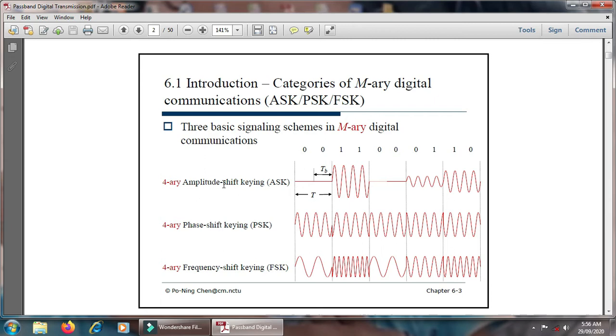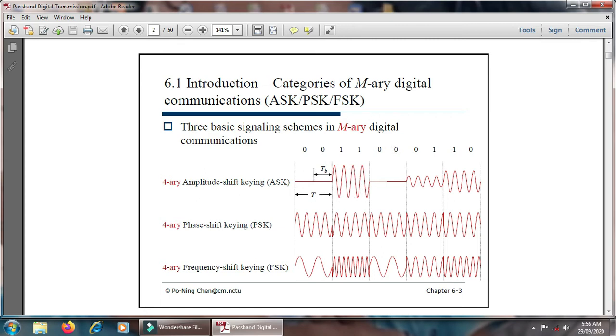There is the 4-ary amplitude shift keying technique, meaning this is the digital transmission. In concern with the digital transmission, 0 0 1 1 0 0 0 1 1 0 in this way, during the transmission of 0 there is no carrier present here, but when the next digital data 1 1 is transmitted, the carrier is present.